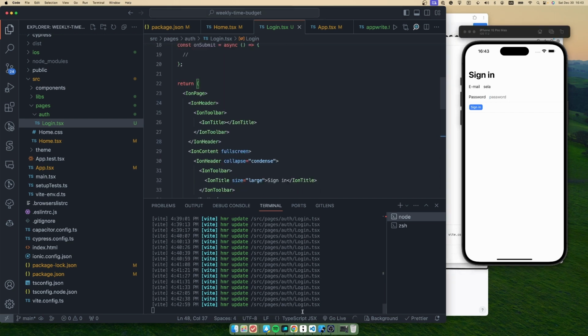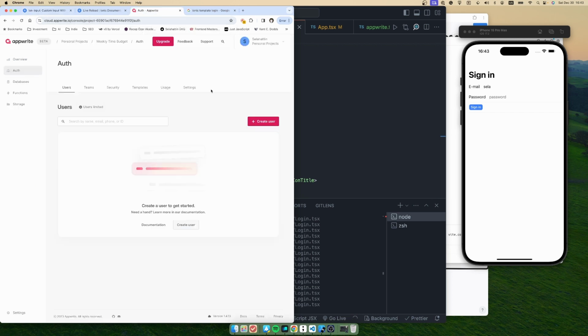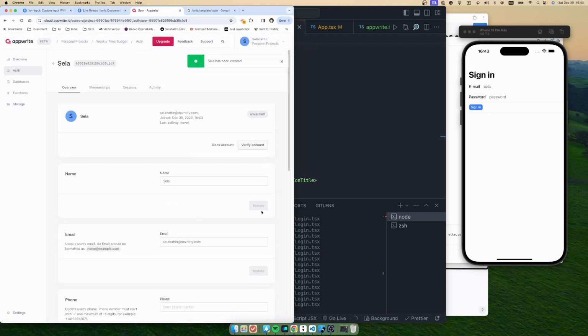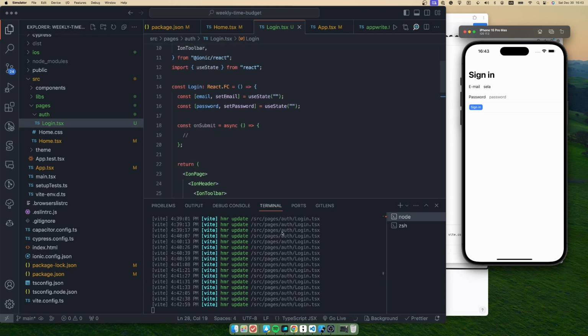All right, so right now what we're gonna do, we're gonna just create a new user using the Appwrite interface. Let's fill the form. Let's create this user, and right now